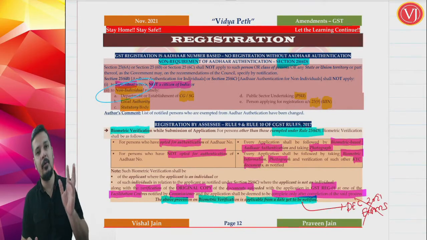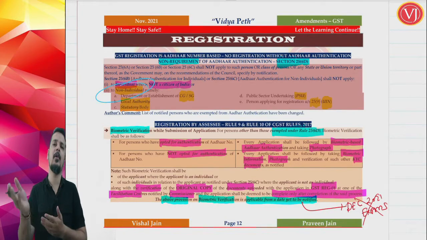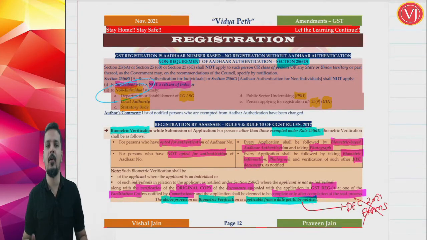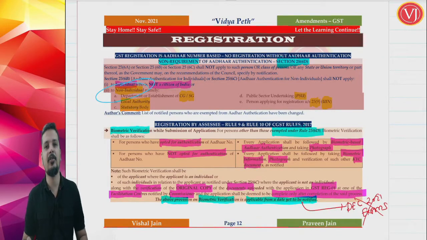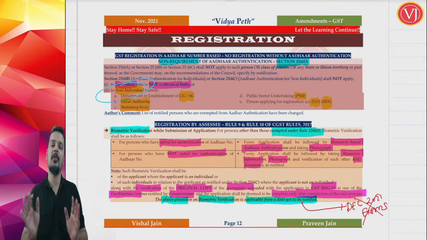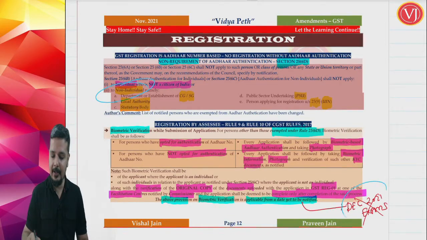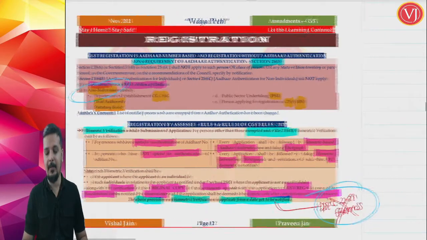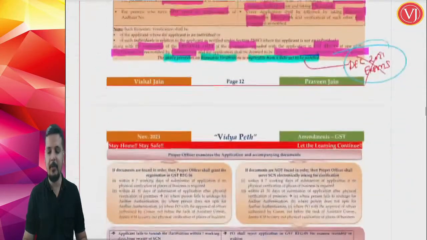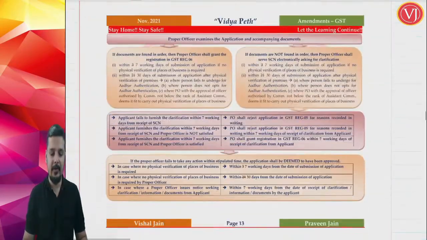And only after you show that, you upload the documentation in your REG 01. So for all those documents, you have to go to facilitation centers and show the original copy. Only after that your application shall be deemed to be filed. It will be complete in all aspects. Right, that is all about your biometric verification. Again, I am telling this repeatedly that this is not applicable for your December 2021 exams as it is yet to be notified. It is applicable from a date yet to be notified. So this will be applicable for your May 2022 exams.